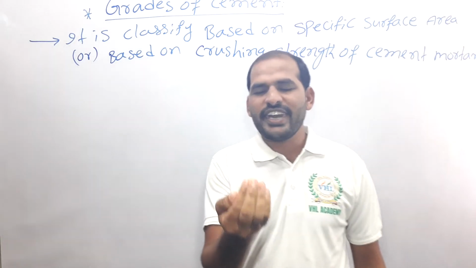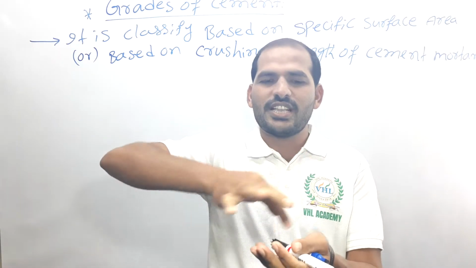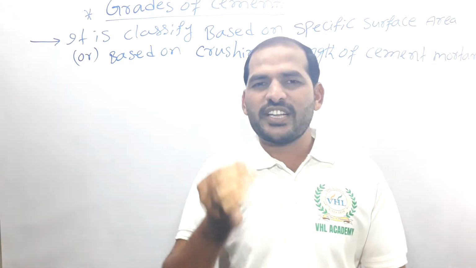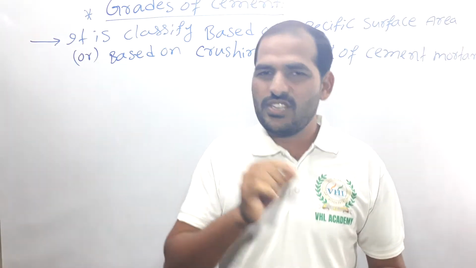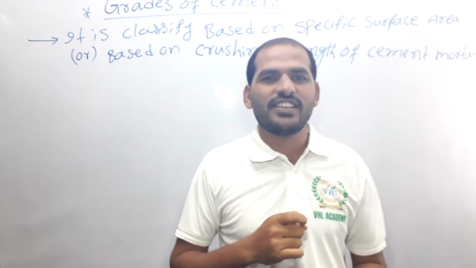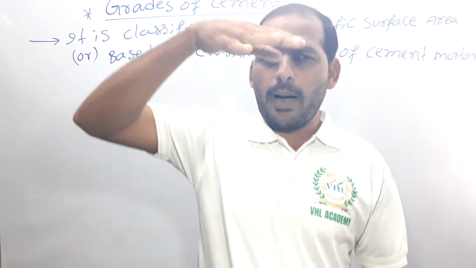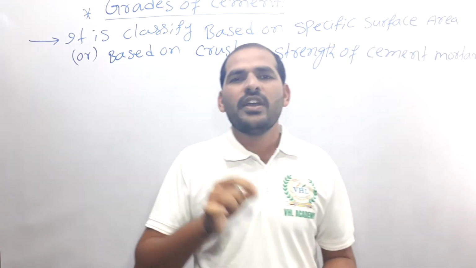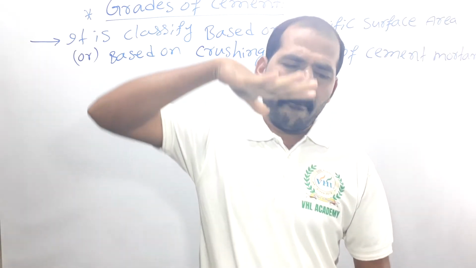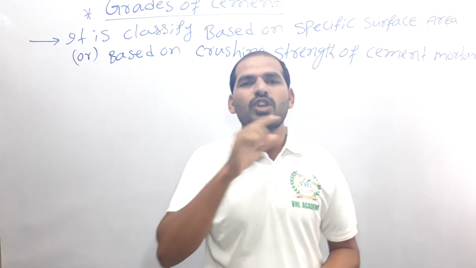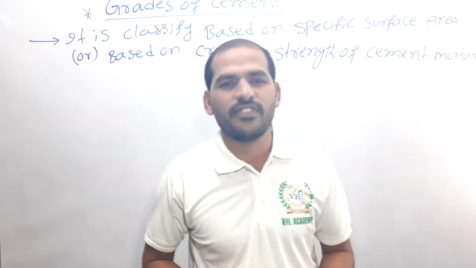That means we take 1 gram of cement, and for this 1 gram of cement, the total surface area of the individual cement particles is the specific surface area. And crushing strength means the maximum compressive stress developed in a cube just before failure. The maximum compressive stress developed in a cube just before failure is known as the crushing strength of cement.